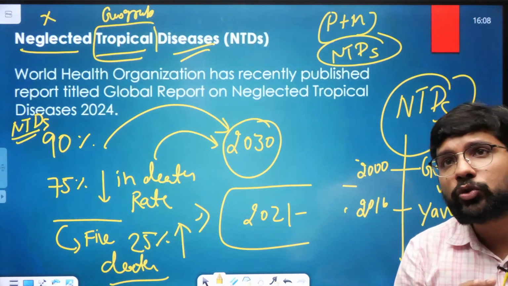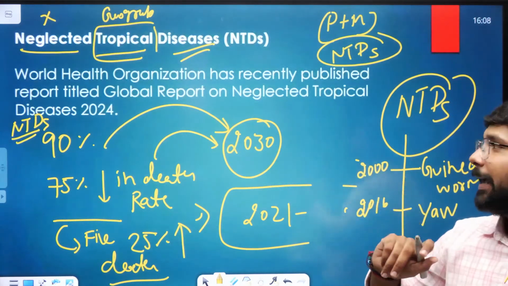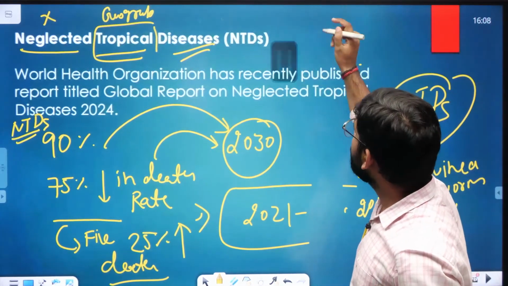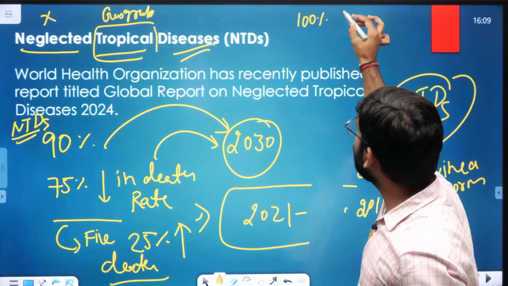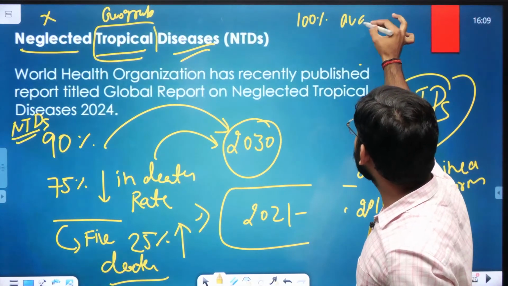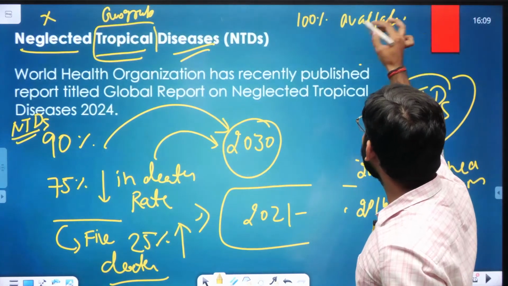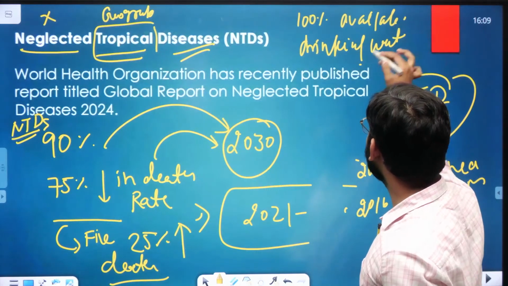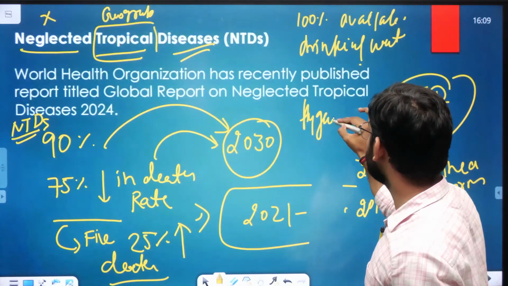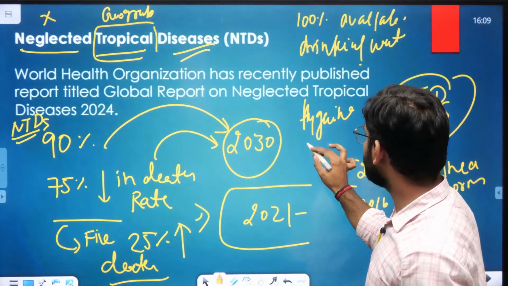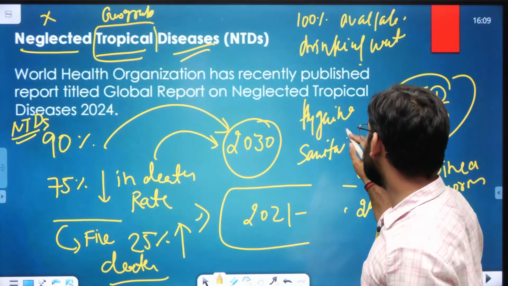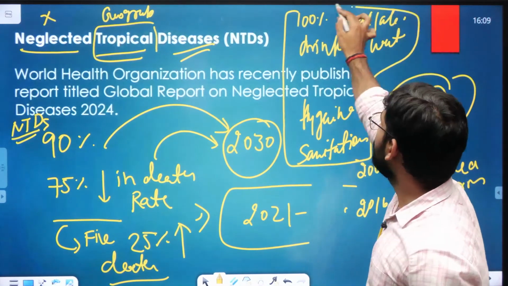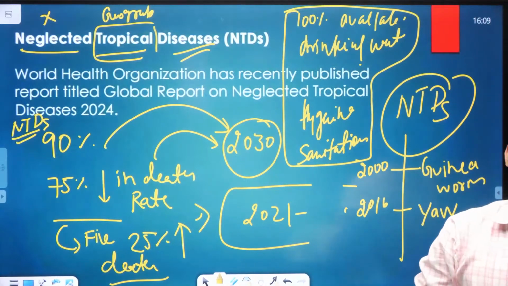Here, the WHO also has one other criterion: 100% availability of drinking water and hygiene and sanitation by 2030. This is another target, ki 100% sanitation.